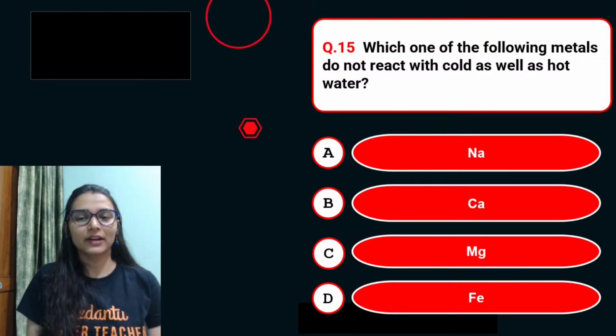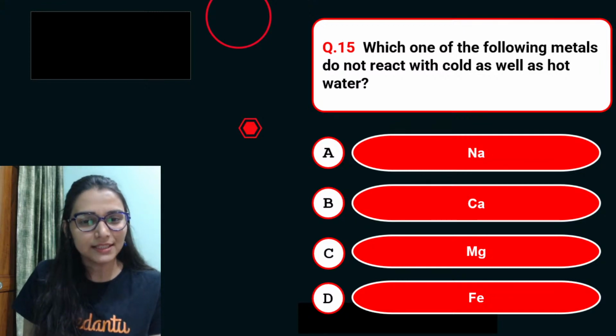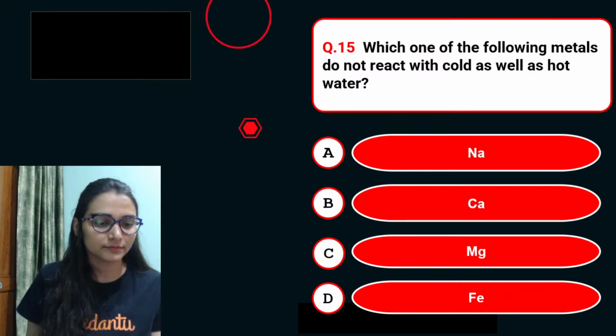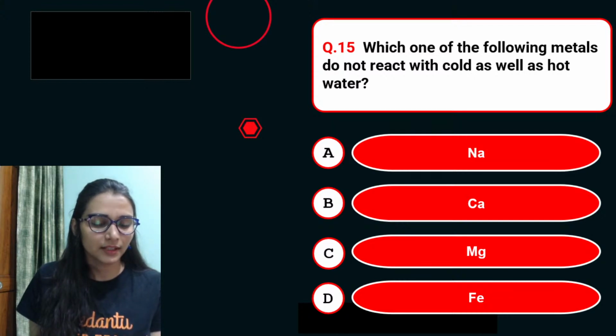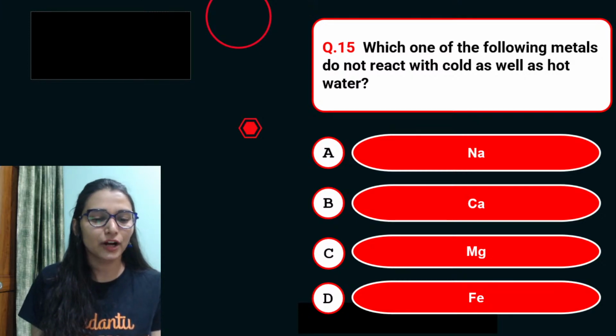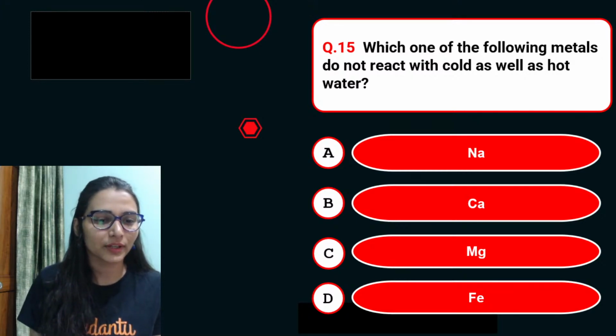Yes, the next one. Which of the following metals does not react with cold as well as hot water? Yes, tell me. Yes, Suhana, we will do that. D.